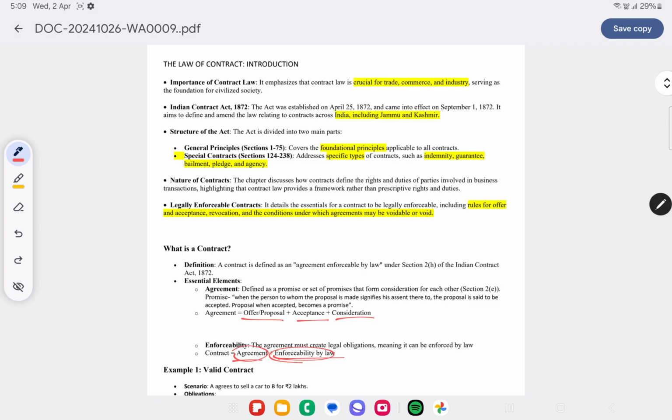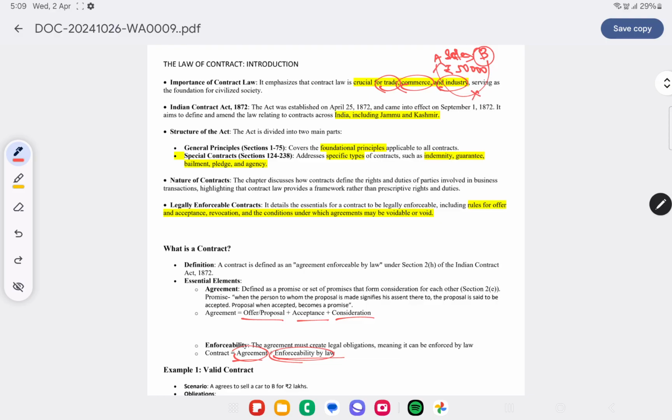Law of contract introduction. What is the importance of contract law? Why do we need to have contract law? Because it's crucial for trade, commerce and industry. Let's take for example two parties, A and B, entering into a contract. A is selling goods worth 50,000 to B, and after selling the goods, B is supposed to make the payment of 50,000, right? But B is not making the payment.